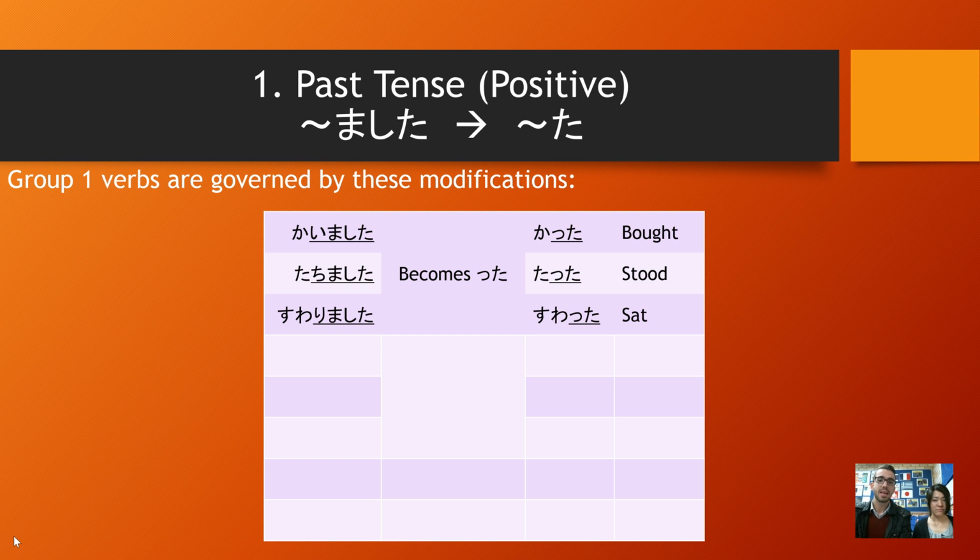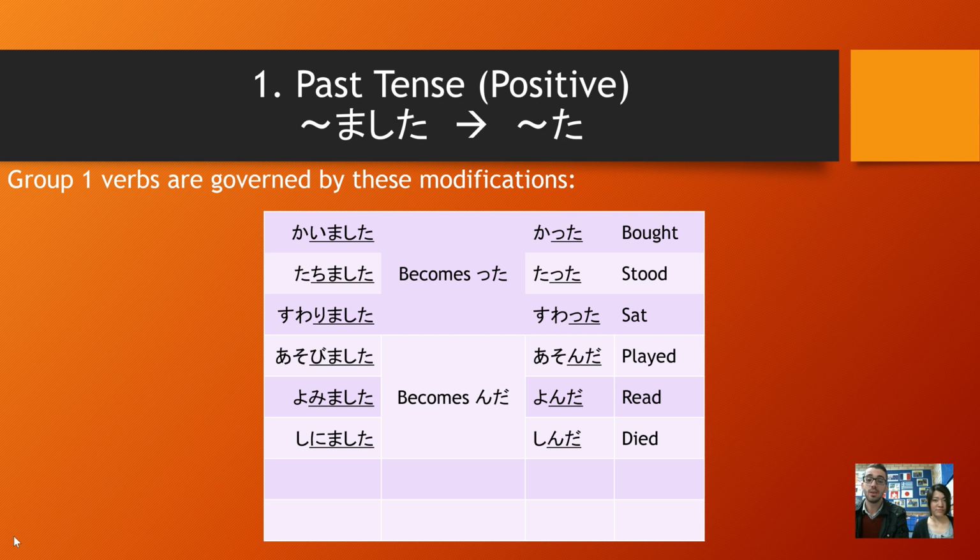Bought, kaimashita, becomes 買った、 stood, tachimashita, becomes 立った、 sat, suwarimashita, becomes 座った、 So these first three examples, an i sound before mashita, chi and ri sounds before mashita, the i, chi, and ri all become ta.